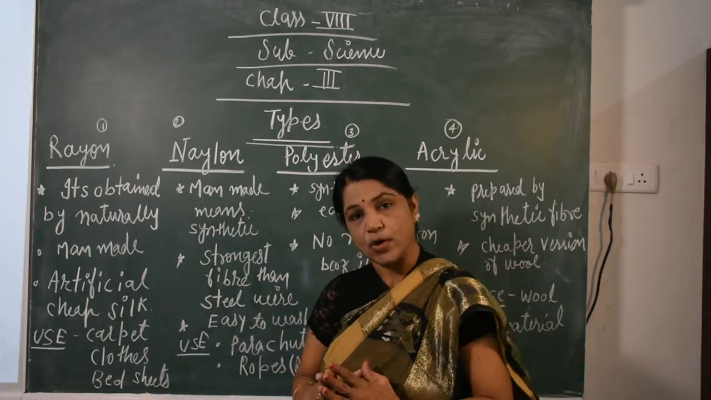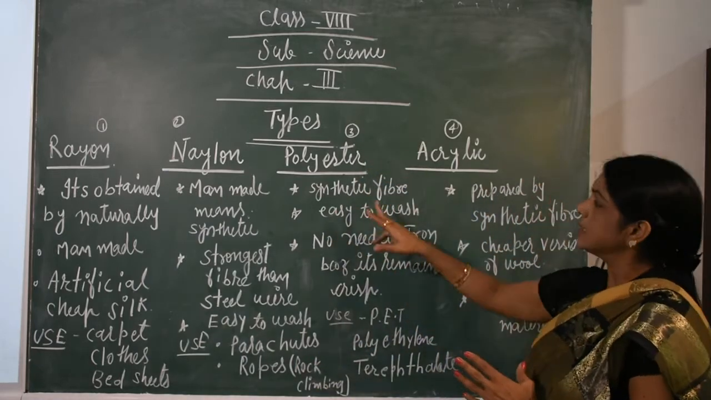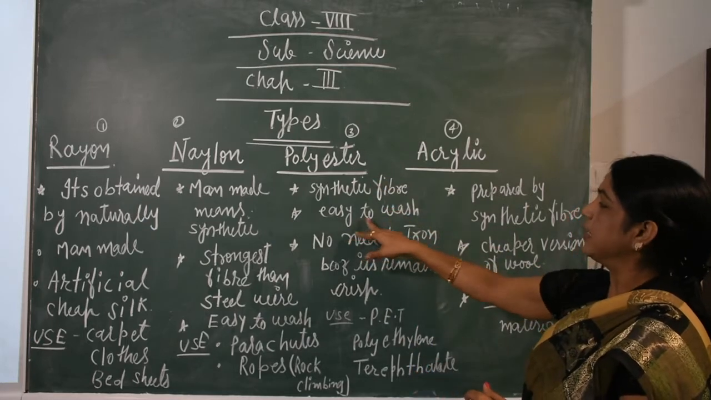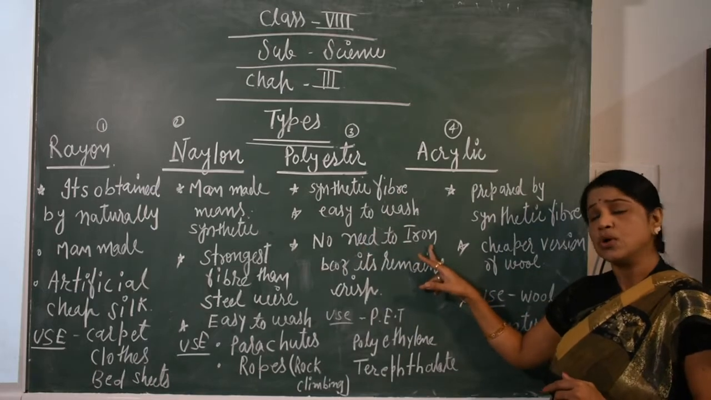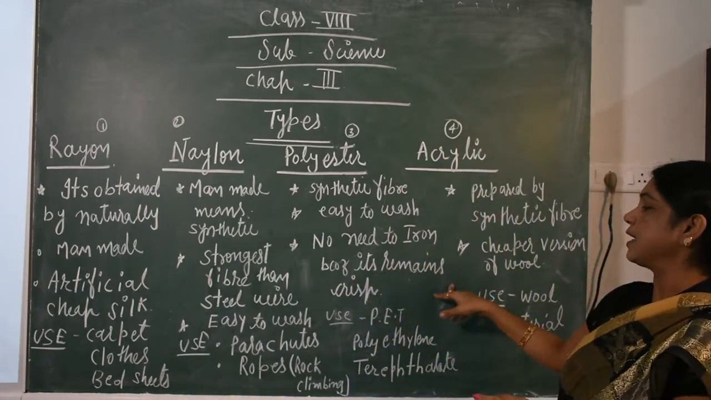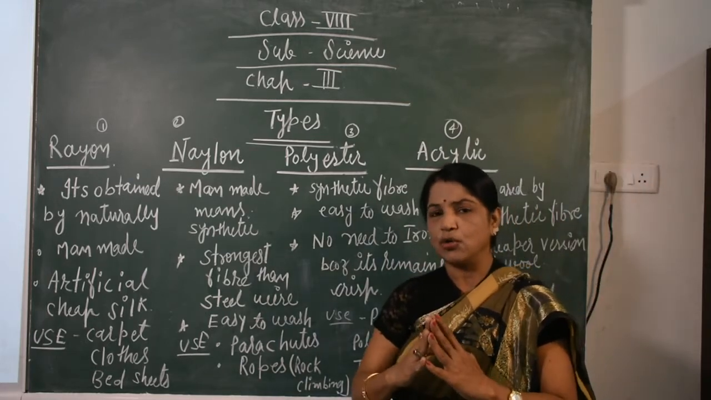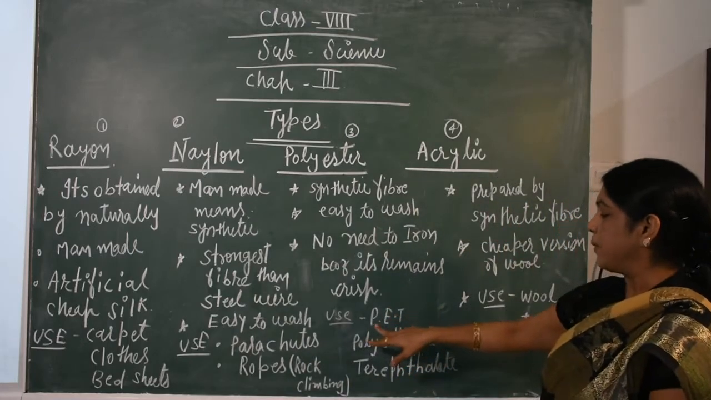Now further we are going to see the third form, polyester. Polyester, a synthetic fiber, is easy to wash. It means there is no need to iron. Why no need to iron? Because it remains crisp, fresh every time. No need to iron.